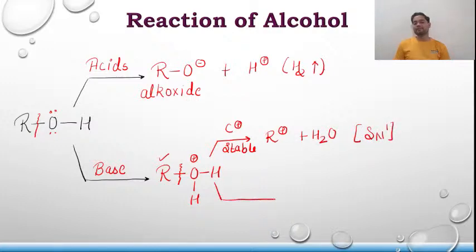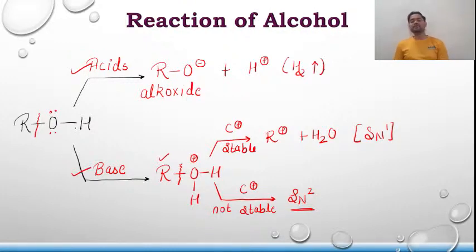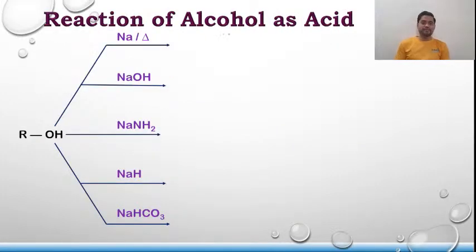If the carbocation is not stable, then it undergoes the SN2 reaction mechanism. So first we'll be discussing the reactions of alcohol as an acid, and then we'll be discussing the reactions of alcohol as a base as well. Okay, so let's start. The first one, reaction of alcohol as an acid.